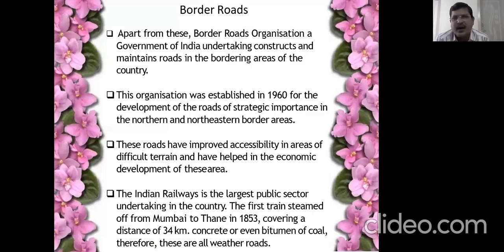Border roads. Apart from these, we have the Border Roads Organization, which we call BRO. Border Road Organization, a government of India undertaking, constructs and maintains roads in the bordering areas of the country. As India is a peninsula, we are covered by water on three sides, but we have a major area in the northern side.